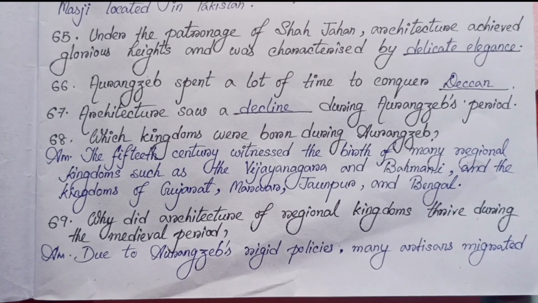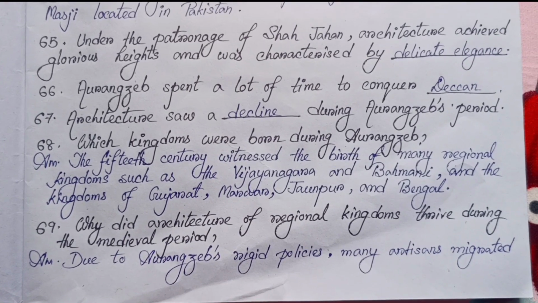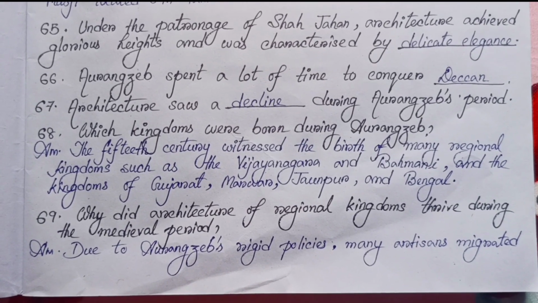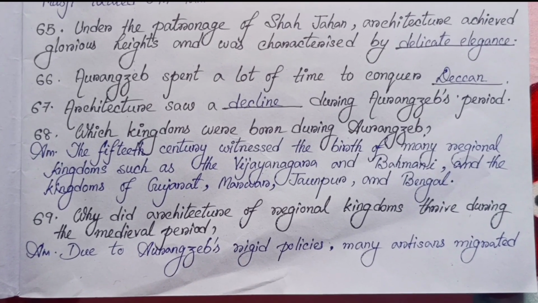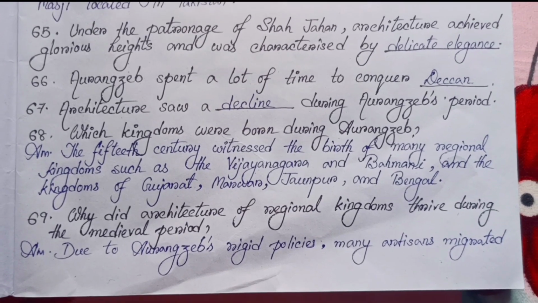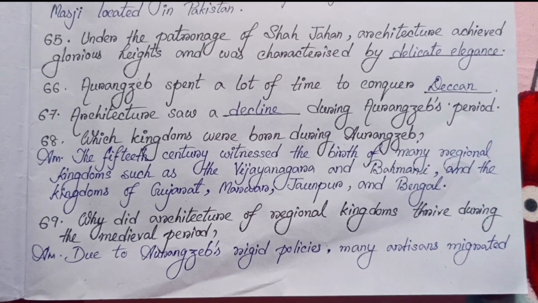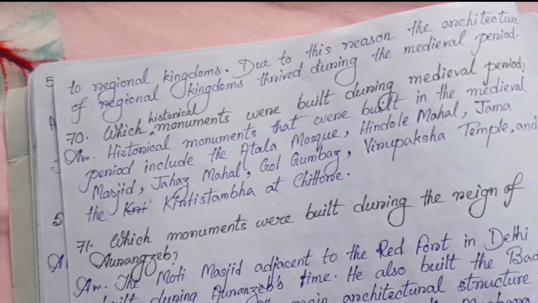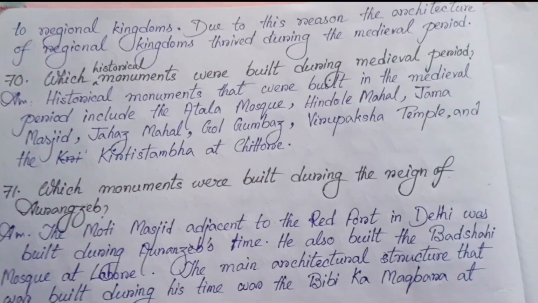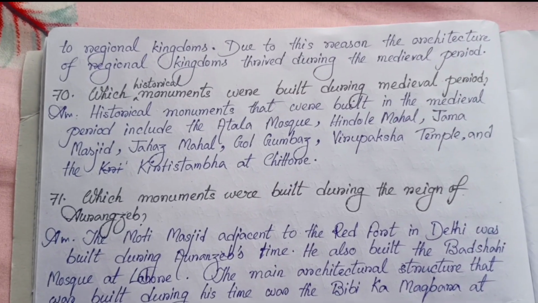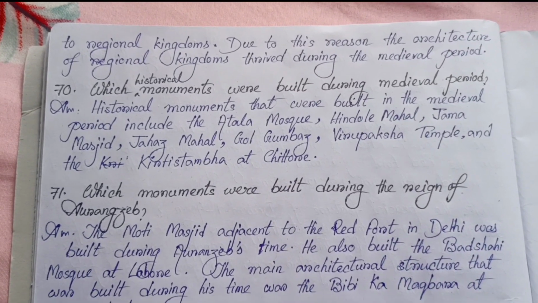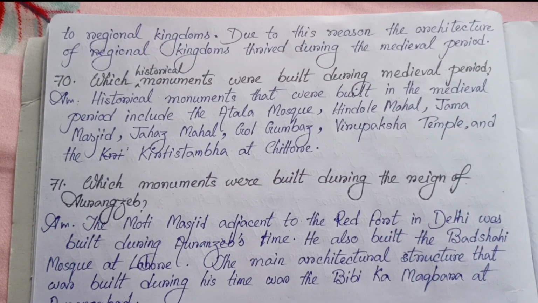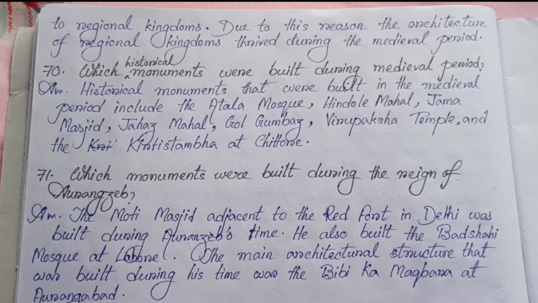69. Why did the architecture of regional kingdoms thrive during the medieval period? Due to Aurangzeb's rigid policies, many artisans migrated to regional kingdoms. Due to this reason, the architecture of regional kingdoms thrived during the medieval period.